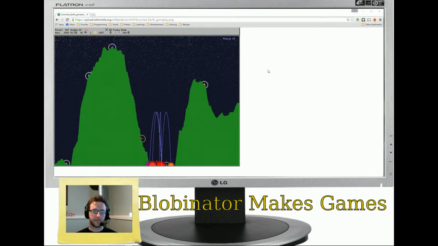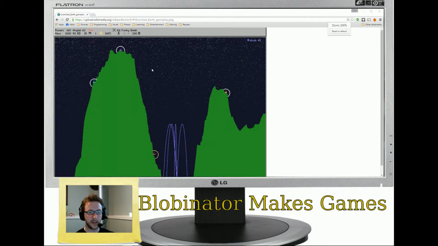I don't know if anybody out there has heard of Scorched Earth or maybe played it back in the 90s. For those who don't know, Scorched Earth was a game back in the 90s. It was a shareware game that was a turn-based artillery game. So if you haven't played Scorched Earth, you may have played games like Worms and Worms Armageddon. They were from the same mold. Worms obviously came later, added a little bit more humor and so on. But you can see the screenshot that I'm looking at here.